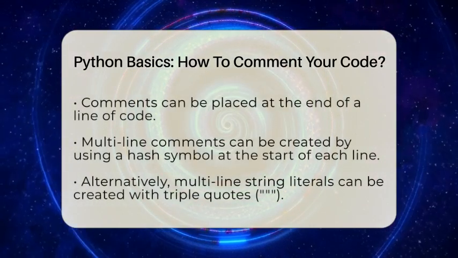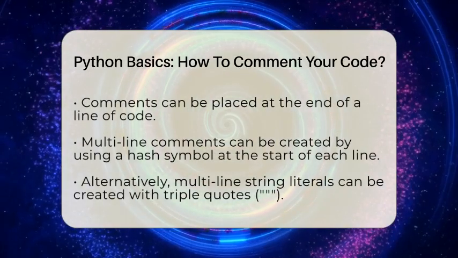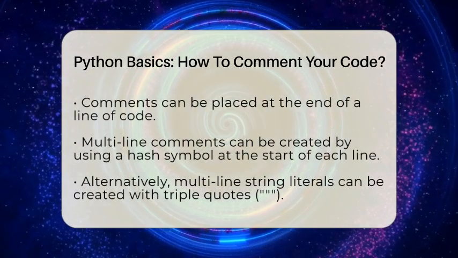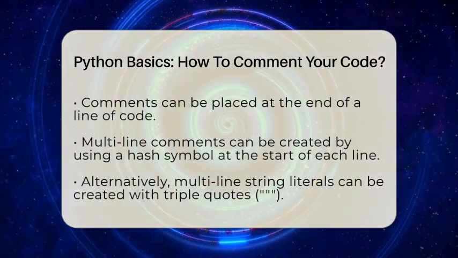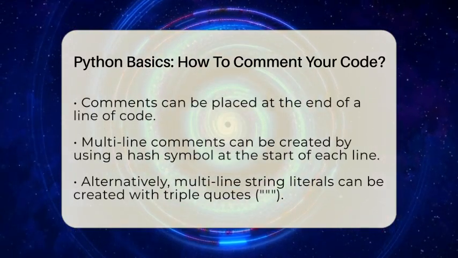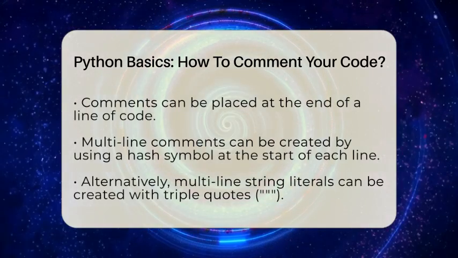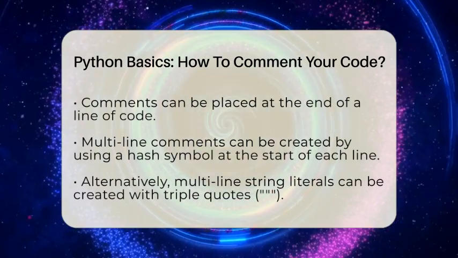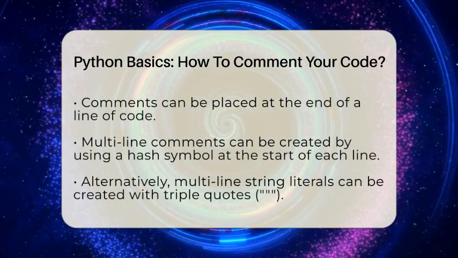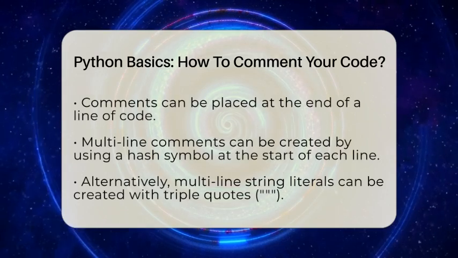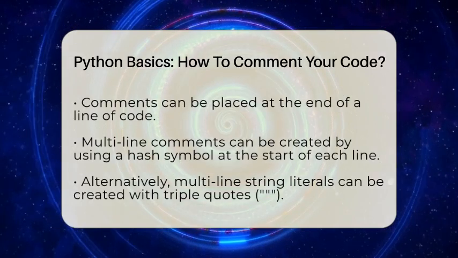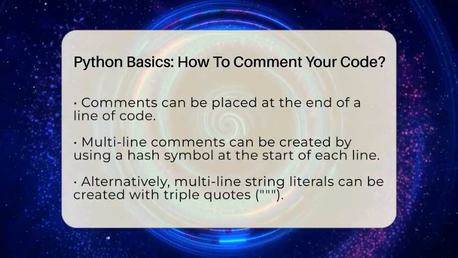Now, if you want to write comments that span multiple lines, Python does not have a specific syntax for that. You can either put a hash symbol at the beginning of each line. This is a multi-line comment using hash symbols. Alternatively, you can use a multi-line string literal, which is created with triple quotes. This string is ignored by Python if it is not assigned to any variable. Here is how you can do it. This is a multi-line comment using triple quotes. Keep in mind that this is not technically a comment but a string literal.